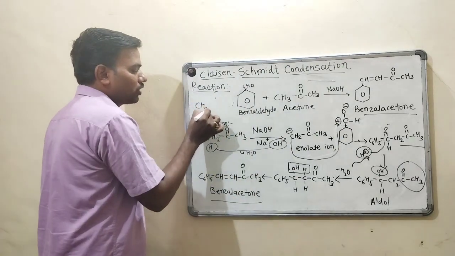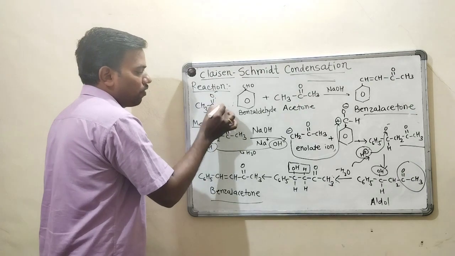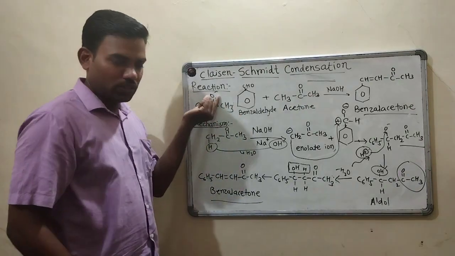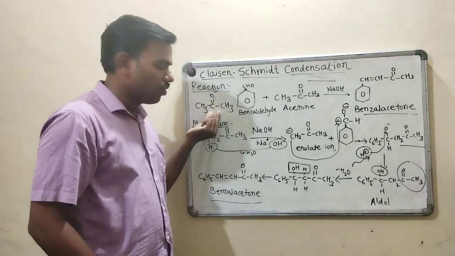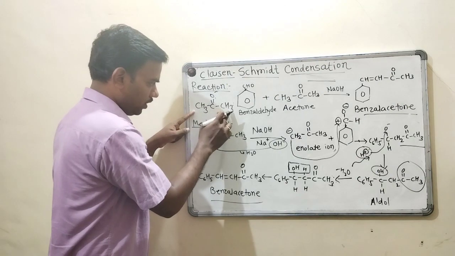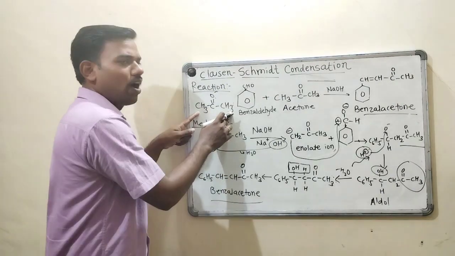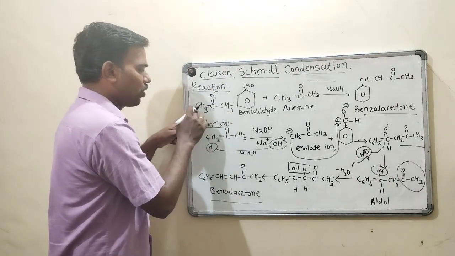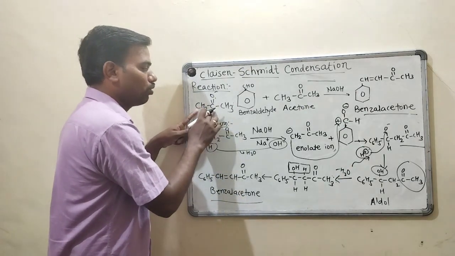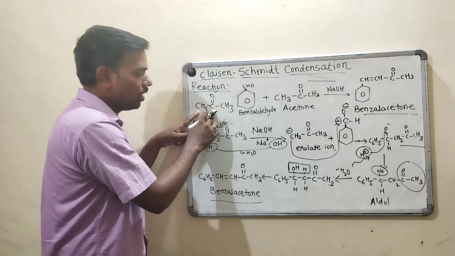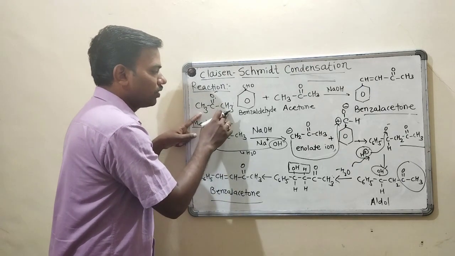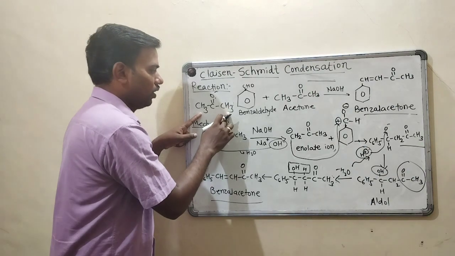Suppose your structure is acetone. So this is your functional group, CO, in the carbonyl compound. Here this hydrogen and these hydrogens are called alpha hydrogens, because this carbon and this carbon are alpha to the carbonyl group. So this is alpha hydrogen, this is also alpha hydrogen.